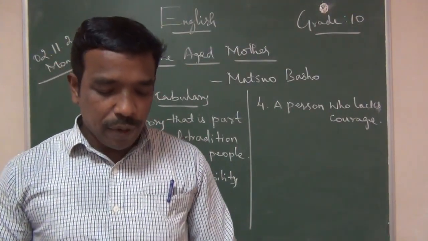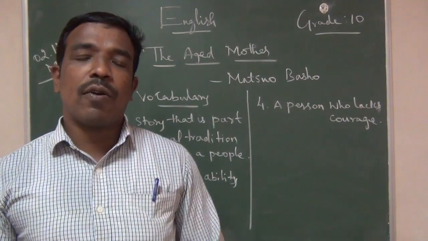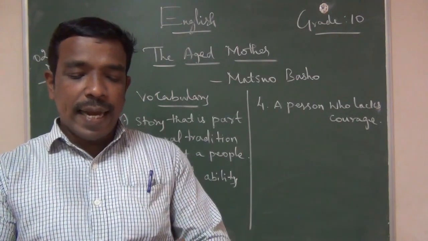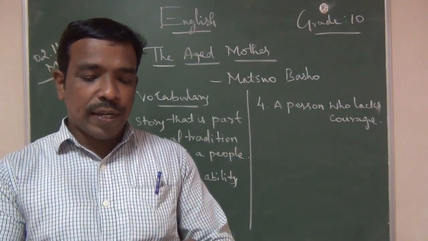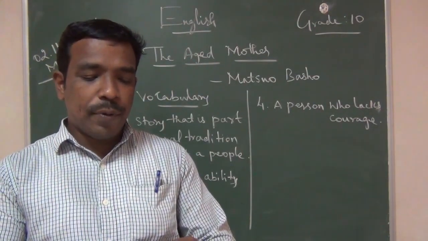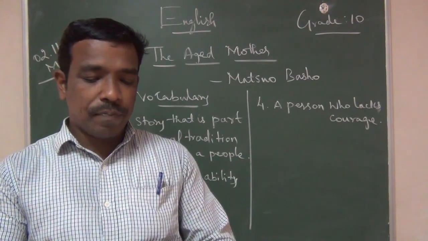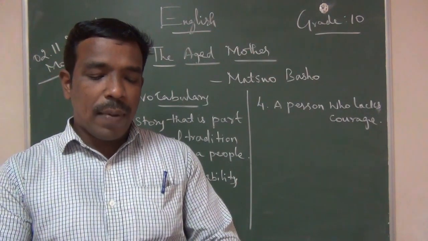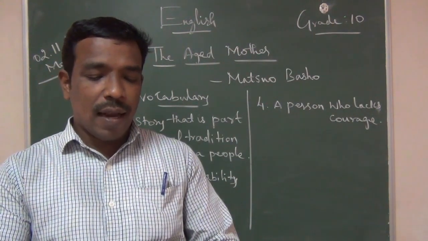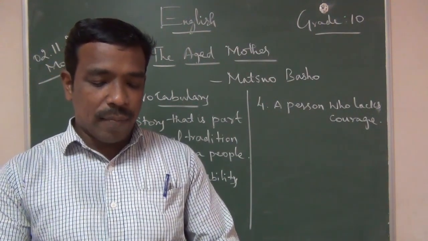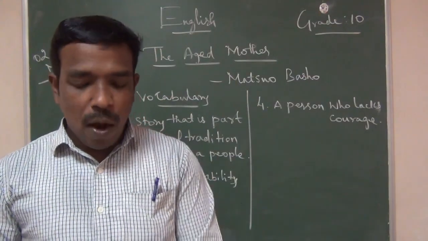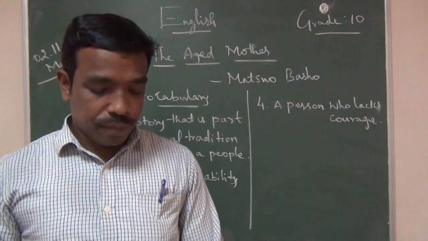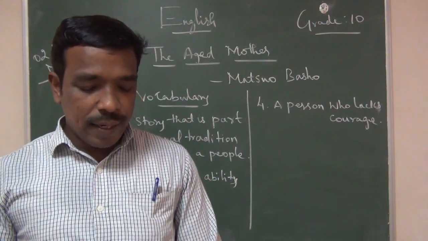What is the meaning of proclamation? It means announcement. He sent the announcement. What was that announcement? The entire province was given strict orders to immediately put to death all aged people. Those were barbarous days, and the custom of abandoning old people to die was not uncommon. Barbarous means extremely brutal or mercilessly harsh.